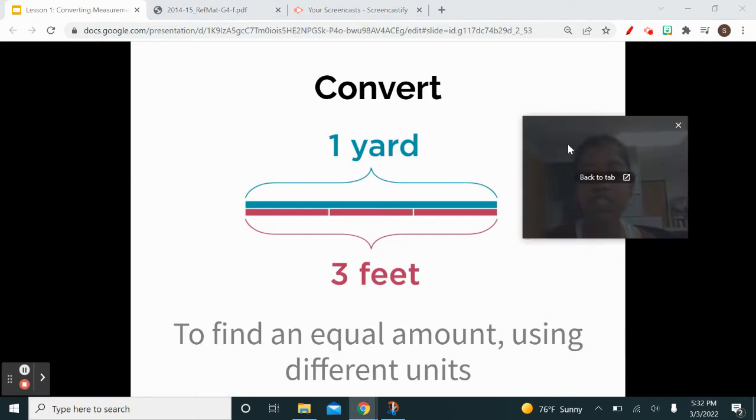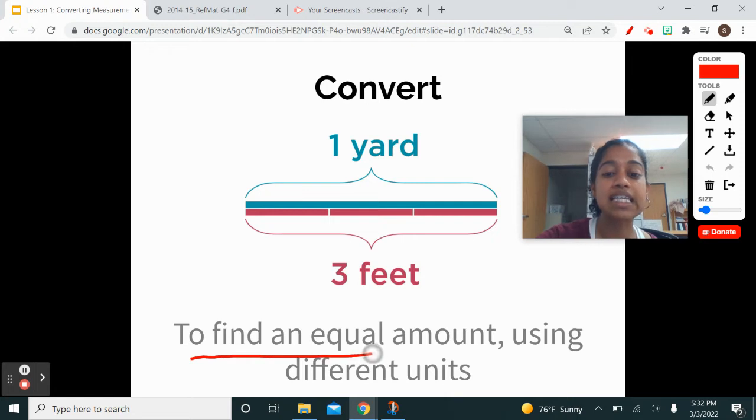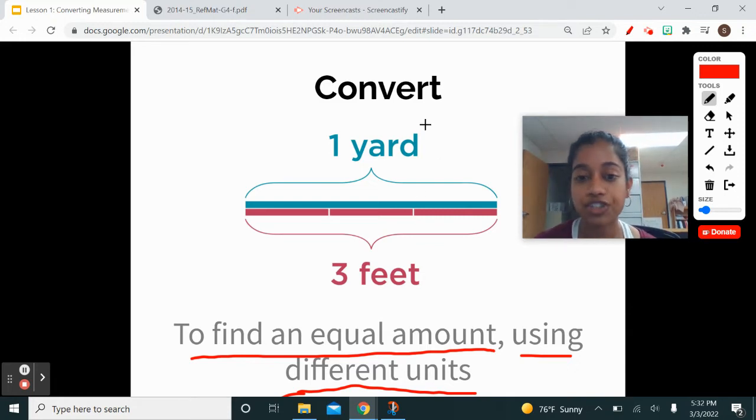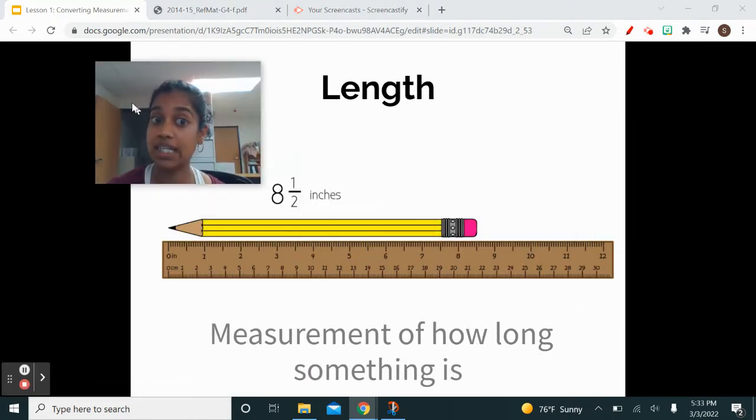So, convert. What does convert mean? Convert is to find an equal amount using different units. Different units can be things like inches, yards, feet. Over here we have 1 yard and 3 feet. It's the same length, but our measurement units are different. So, we have yards and we have feet.